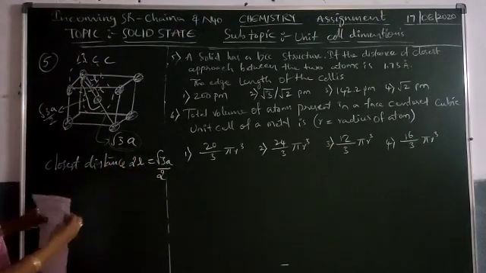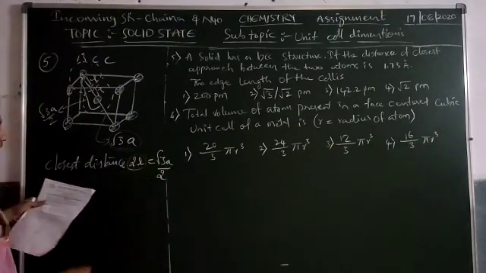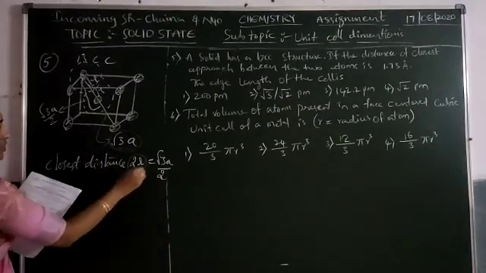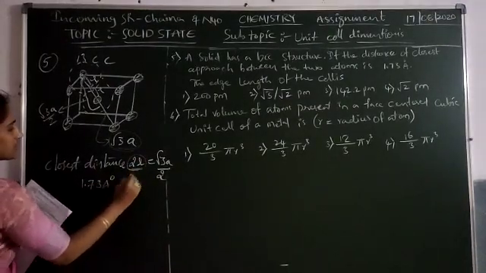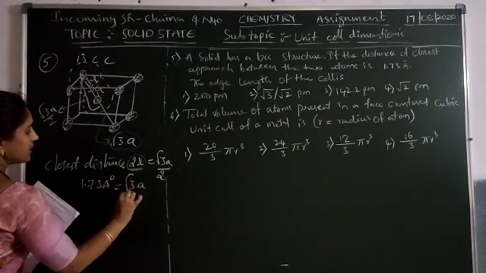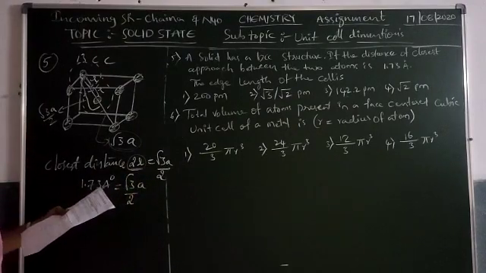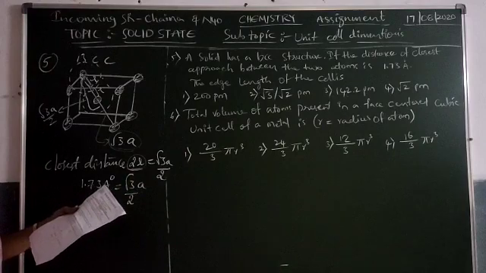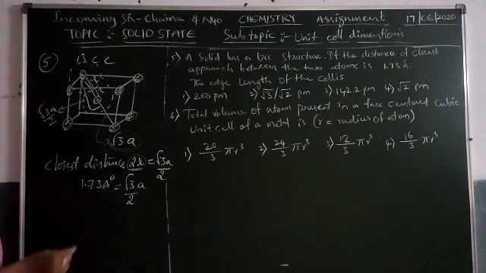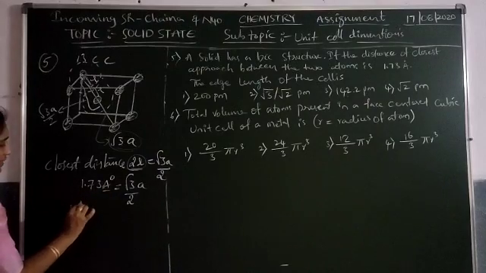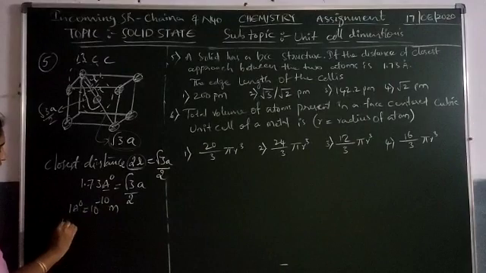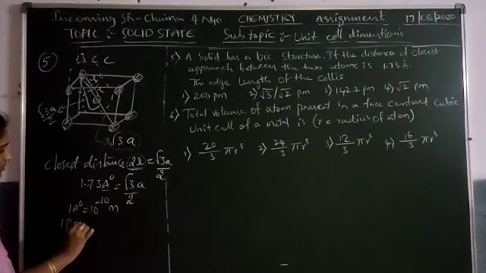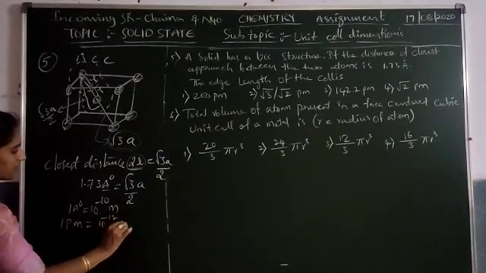In our given data, the closest approach, that is the 2r value, is 1.73 angstroms, and that equals root 3a by 2. We need the edge length of the cell in picometers, so the angstrom value is converted into picometers. 1 angstrom equals 10 power minus 10 meters, and 1 picometer equals 10 power minus 12 meters.